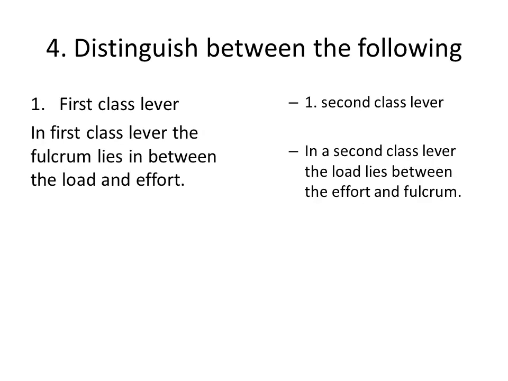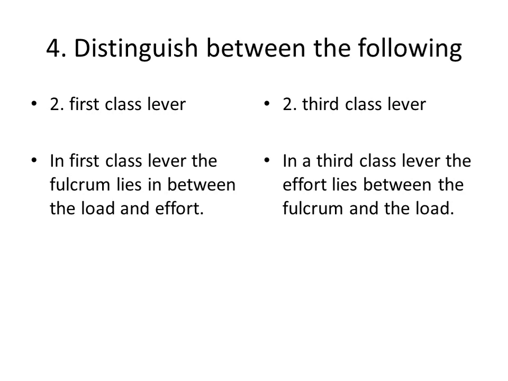Distinguish between the following. First class lever. You know the lever has three parts, right? Load, effort and fulcrum. In a first class lever, the fulcrum will be between load and effort. And in the second class lever, the load will be between effort and fulcrum.